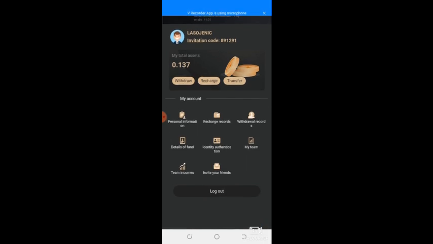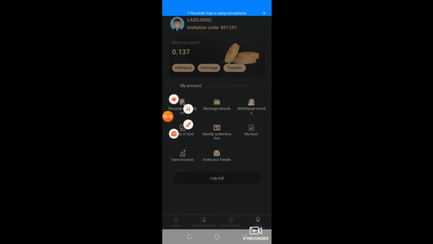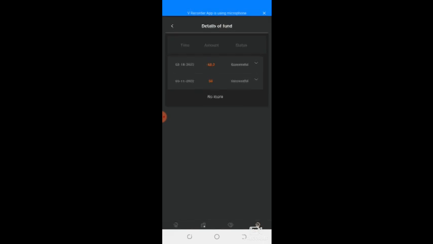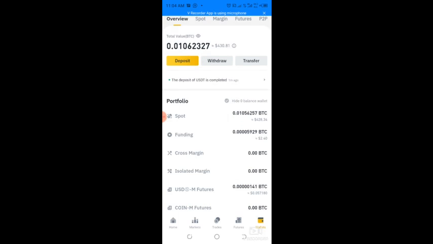So that is how to go about the withdrawal process. Let me wait for it to drop. Let me pause this video a bit. Okay, I want to tell you that right now, in less than a minute, my withdrawal is reflecting in my wallet address. So let me show you the proof. You can see I withdrew 60.2 here. So this is the proof right now.